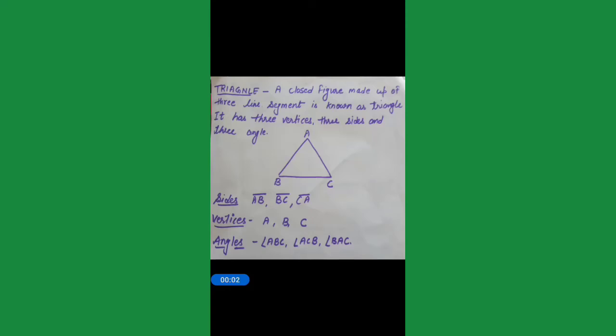Triangle. A triangle is a polygon which is made up of three line segments, or we can say that a closed figure made up of three line segments is known as a triangle. It has three vertices. Vertices is the plural of vertex, and a vertex is where two line segments meet, as we consider vertex A.